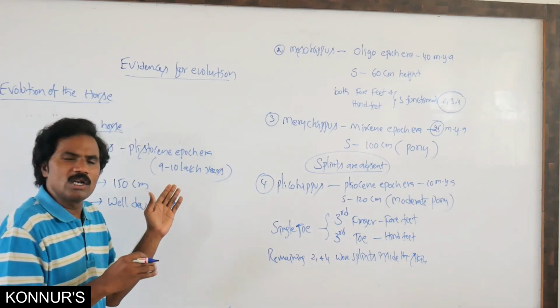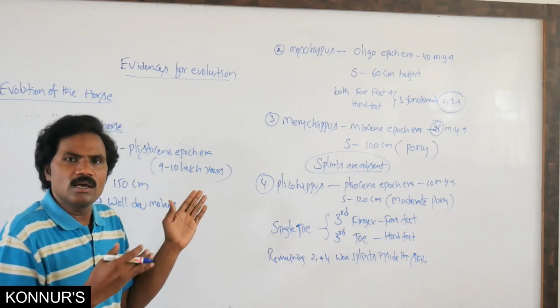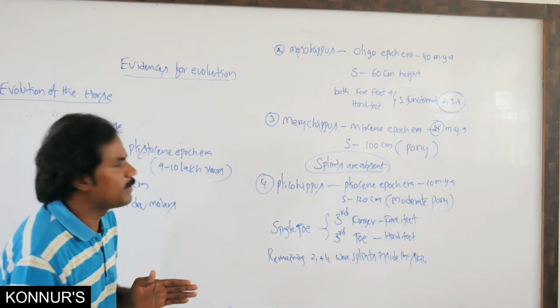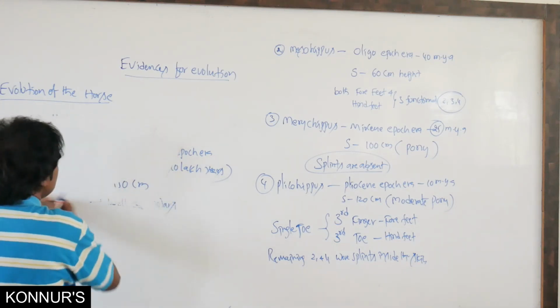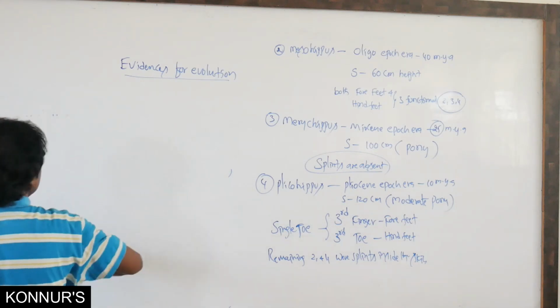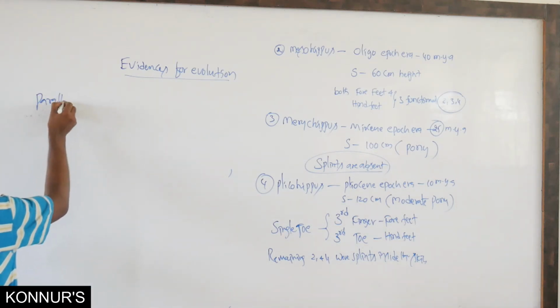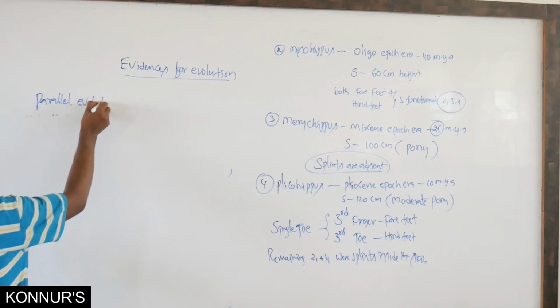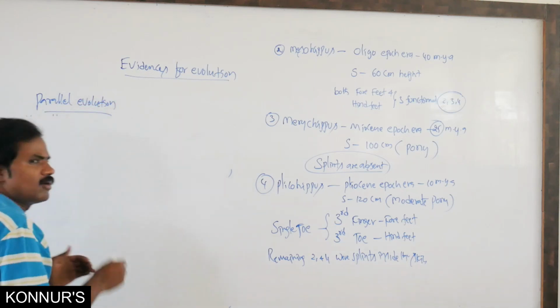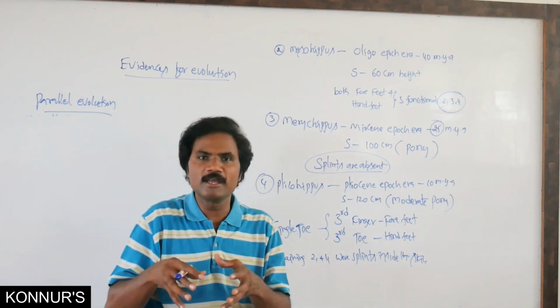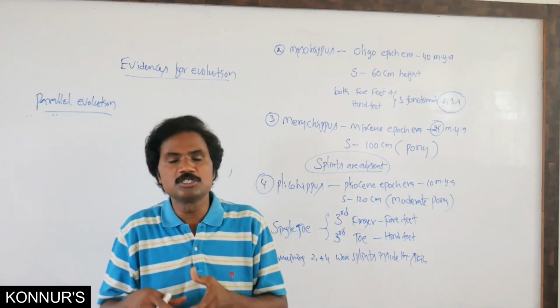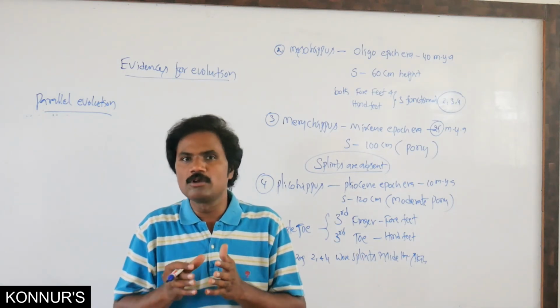Then what is meant by parallel evolution? Parallel evolution means convergent evolution.